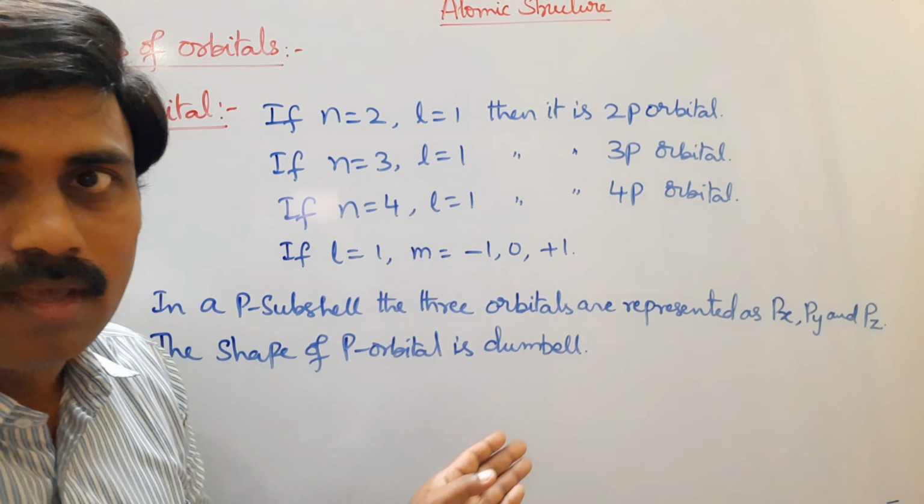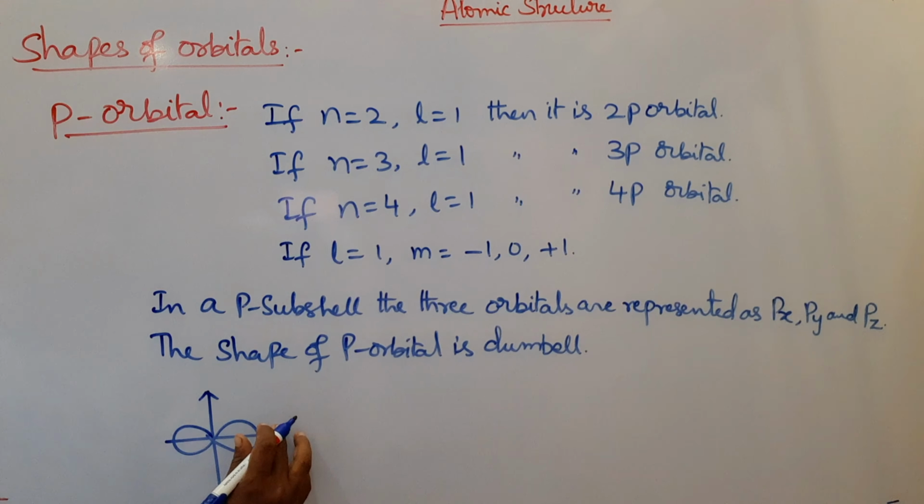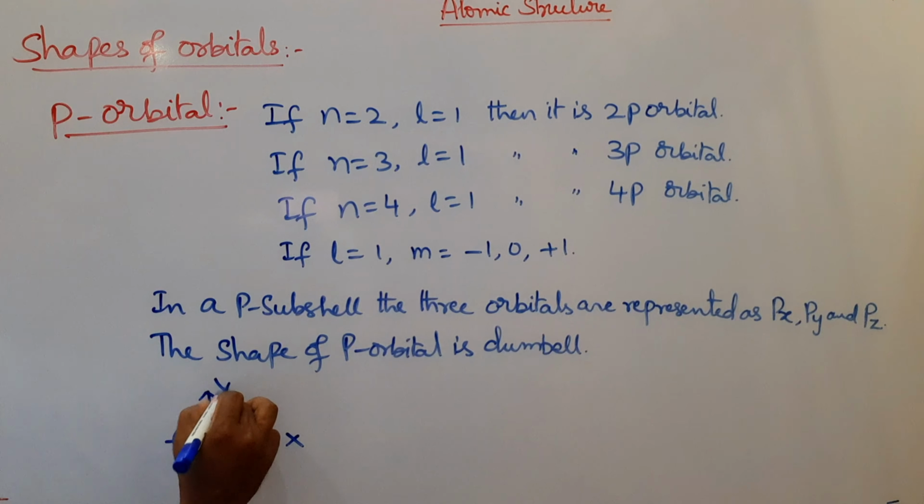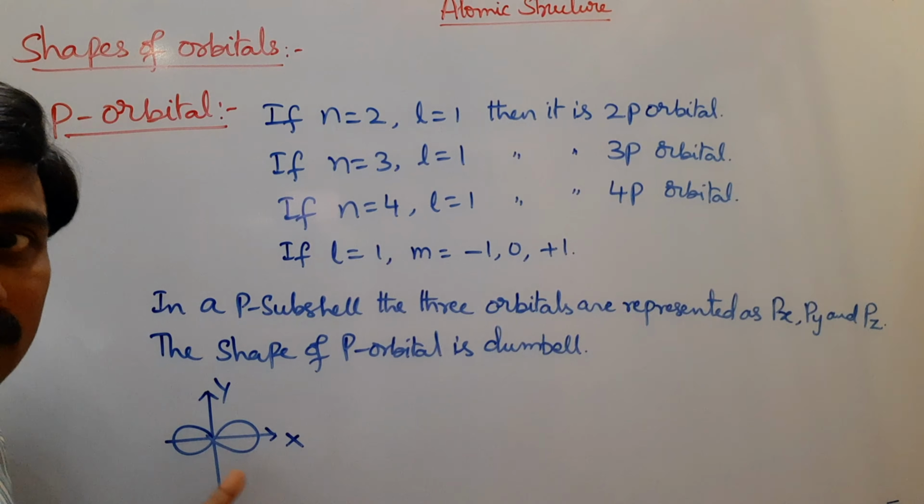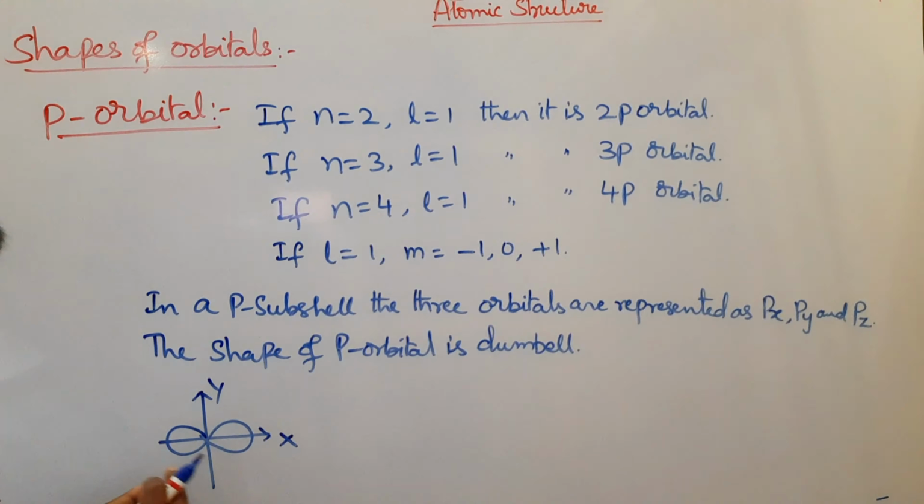I am drawing the shapes of p orbitals. Look at the diagram. Lobe is laid on the x-axis, then it is called px orbital. So lobe is laid on the x-axis. So it is called px orbital.